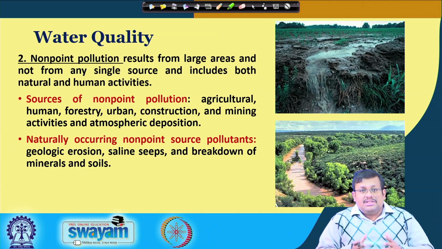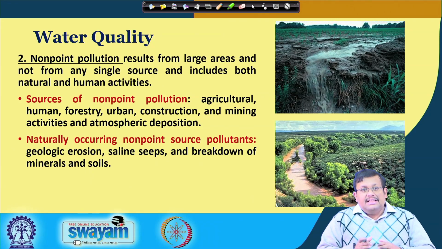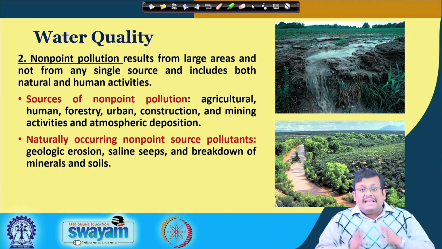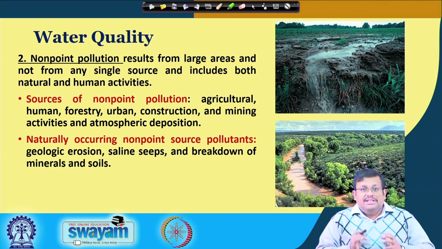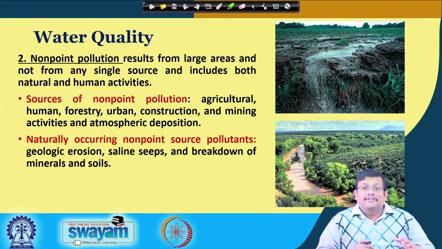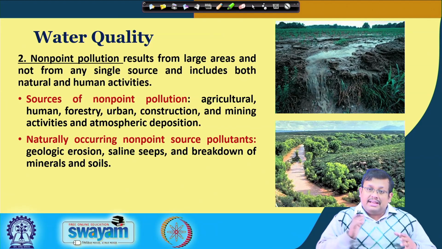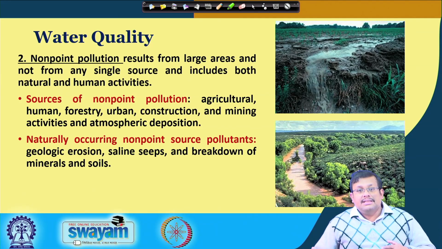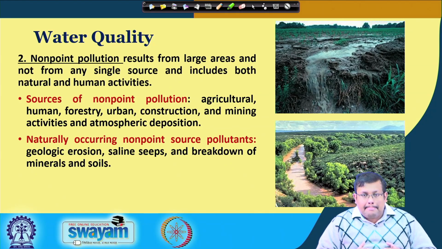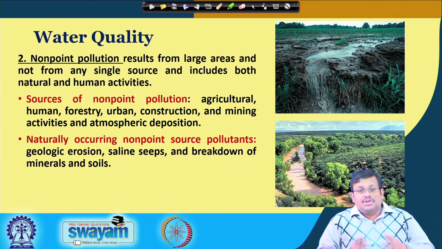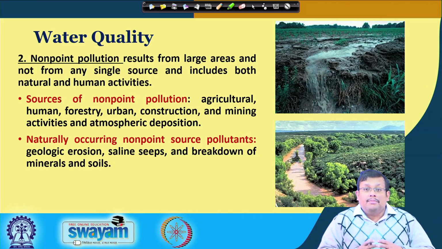So, what are the sources of non-point source pollution? There are several sources for non-point source pollution. First of all, the major source of non-point source pollution is agriculture. Due to the runoff which is generated as a result of rainfall, a huge amount of fertilizer can move from agricultural fields to the nearby water bodies, which creates basically the eutrophication problem. So, agriculture is considered as a major source of non-point source pollution.